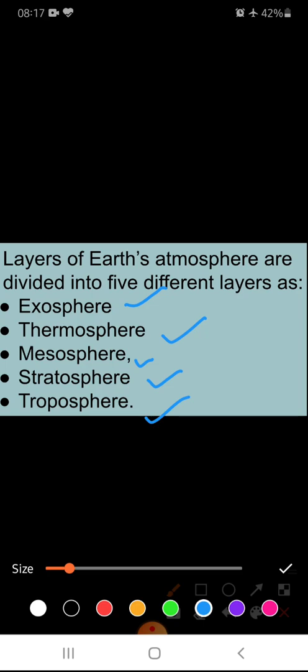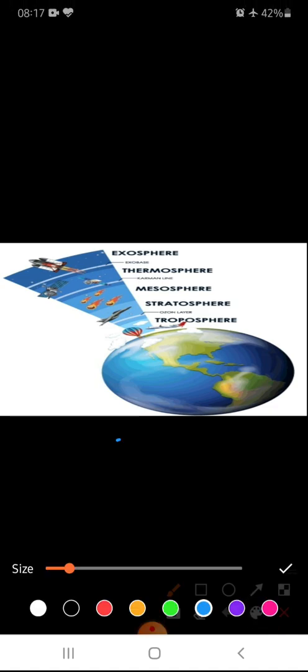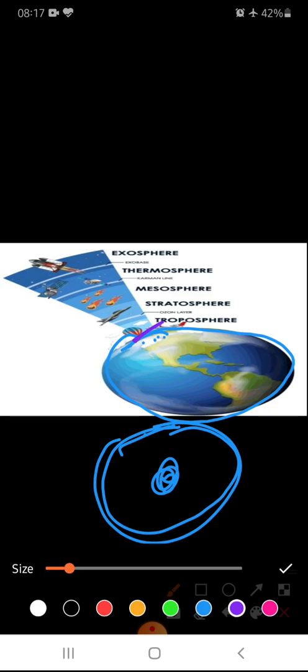Okay, so now let's begin with how our atmosphere looks. Here you can see, we know that this is the earth. We live on which planet? We live on earth, and we live on the surface of earth, not inside the earth. This is the outer surface of the earth where we live.